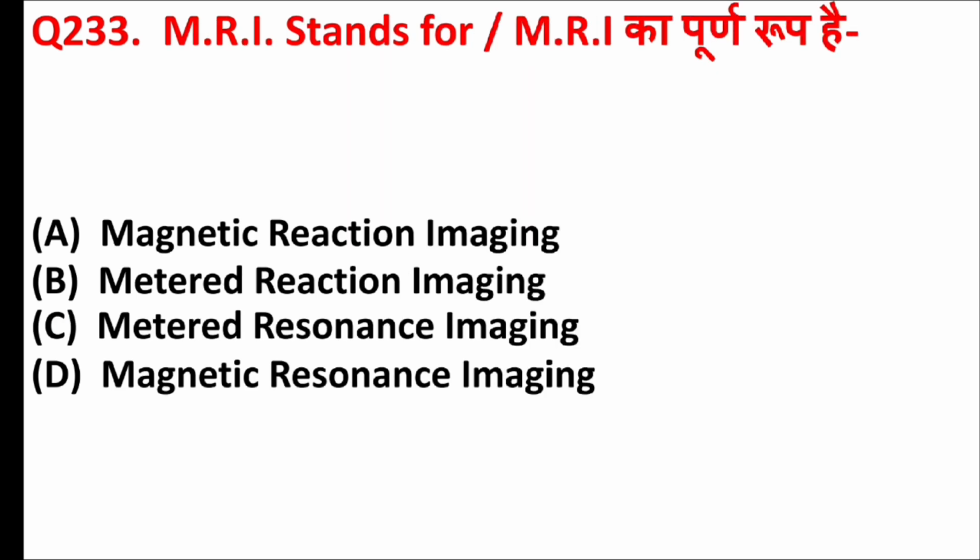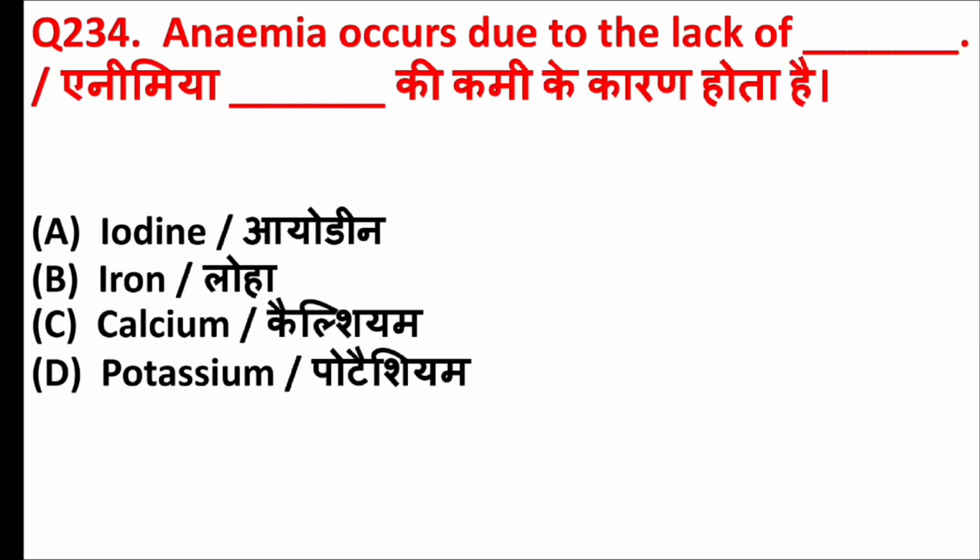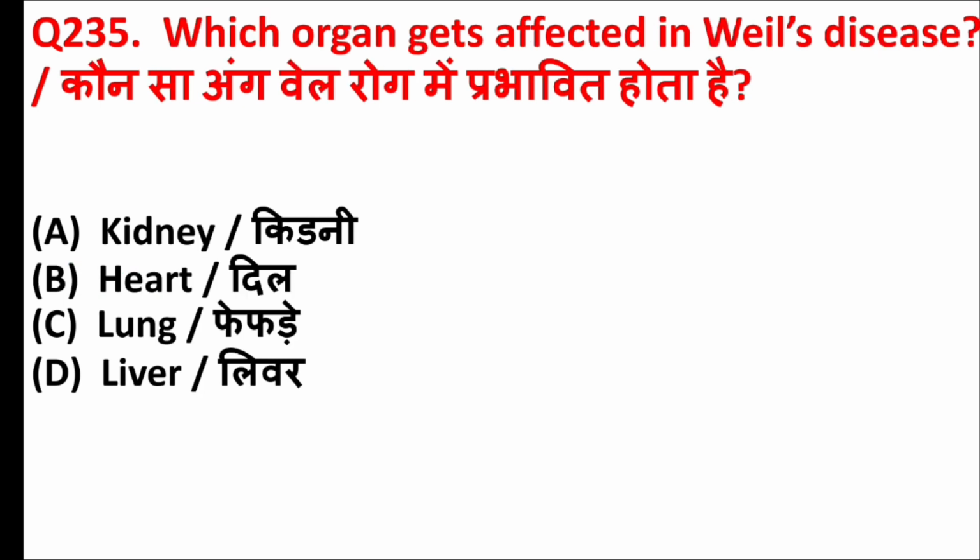MRI stands for. Answer is option D, magnetic resonance imaging. Anemia occurs due to the lack of blank. Answer is option B, iron. Which organ gets affected in Wilson's disease? Answer is option A, kidney.